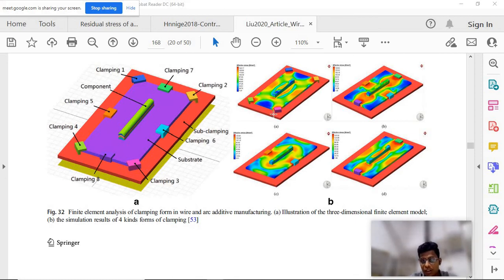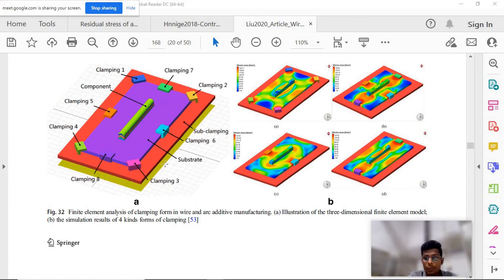Even thermomechanical welding, where with the help of thermal modeling, we use the temperature input in the mechanical modeling to predict the distortions. Basically I wanted to show a few applications in additive manufacturing or in welding, so that it will motivate you guys in this study.